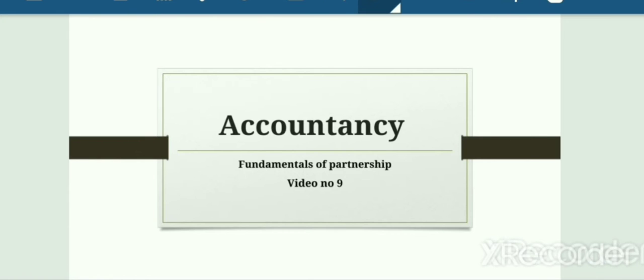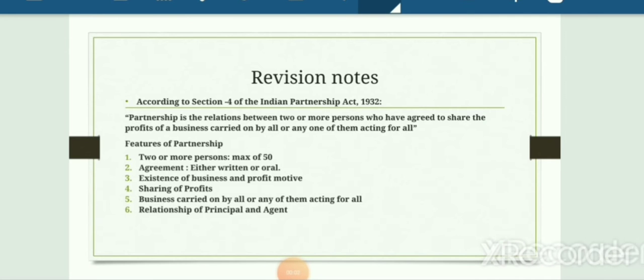Now, first, you must know the meaning of partnership. Partnership is defined under Section 4 of Indian Partnership Act 1932, which says it is a relationship between two or more persons who have agreed to share profit earned by them or any one of them acting for them. Now, by the definition given to us, we can derive the features of partnership.